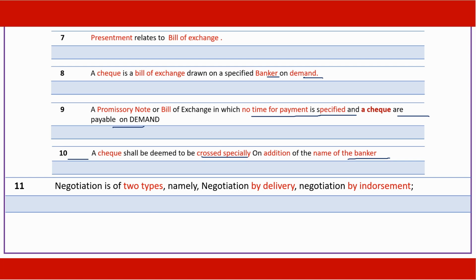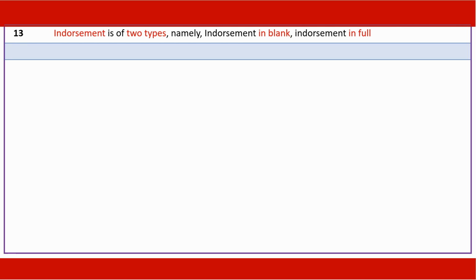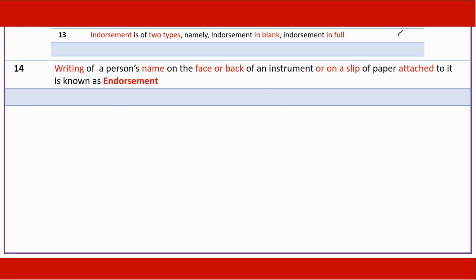Negotiation may be by delivery or by endorsement. These are the two types. Drawer, payee, or any of the joint makers could negotiate the instrument, but the joint makers have to negotiate jointly. Endorsement, two types: in blank and in full. Writing of a person's name is required while making endorsement. It can be written on the face, back, or on an attached slip.